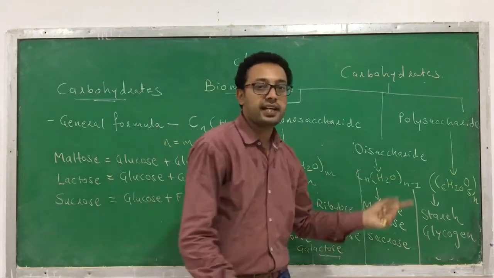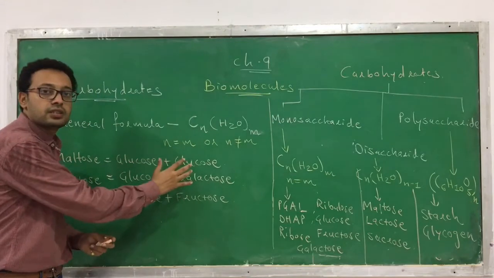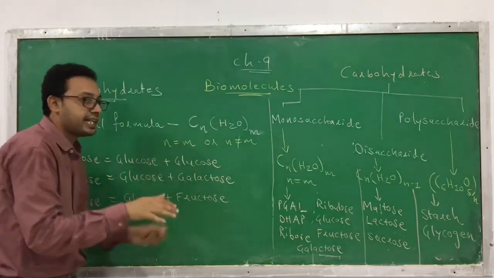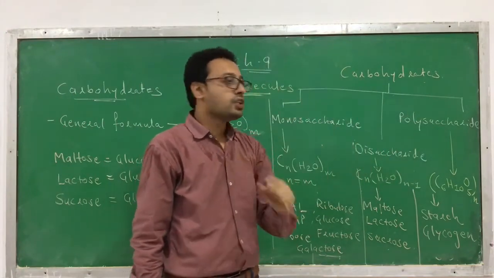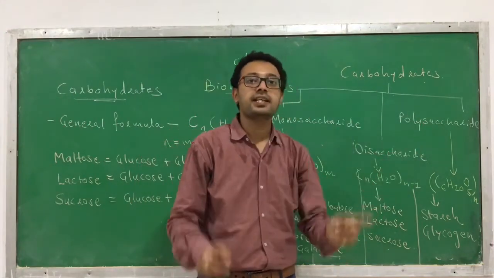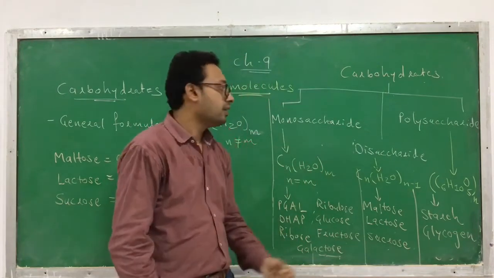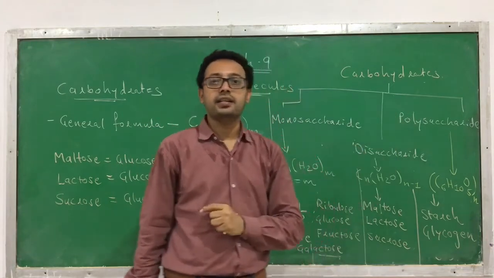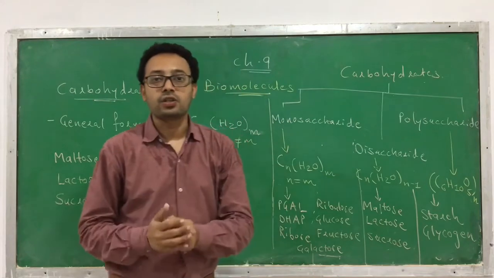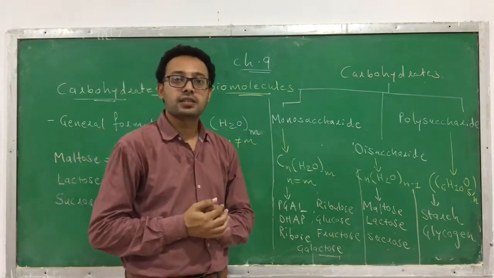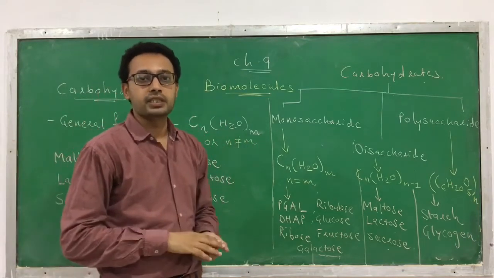But here disaccharide can be hydrolyzed, because in disaccharide how many units? 2 units. So it can break and these 2 units get separated. And the polysaccharide can also hydrolyze. So in short, disaccharide and polysaccharide can hydrolyze, but the monosaccharide cannot. Disaccharide and polysaccharide cannot cross the plasma membrane, but monosaccharide can cross because it is smaller in size. Clear? So this is regarding the characteristics of mono, di and polysaccharides.